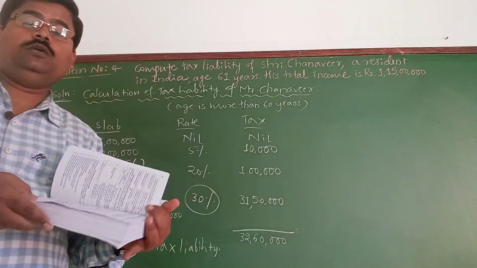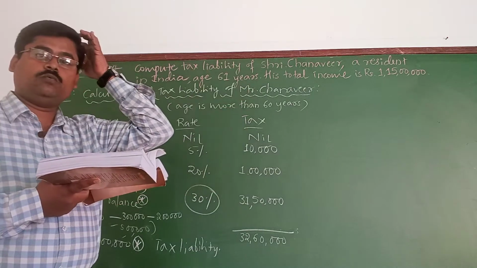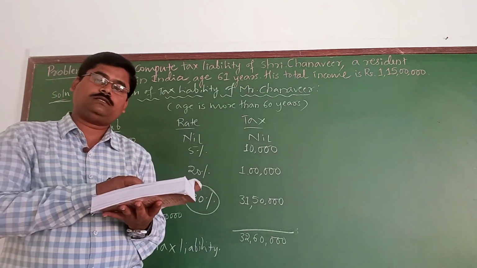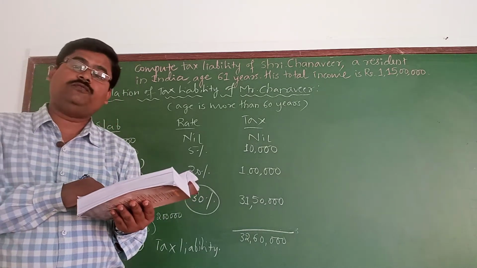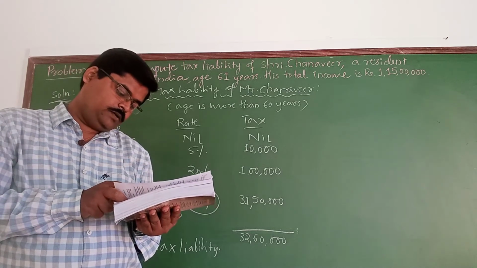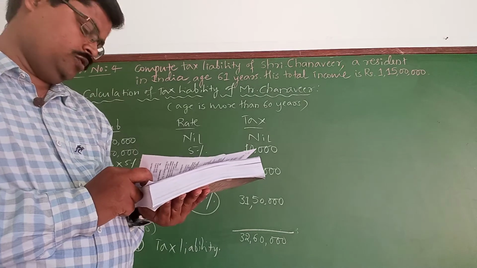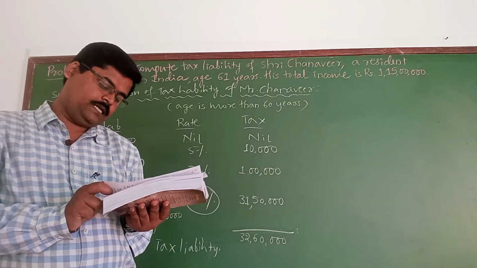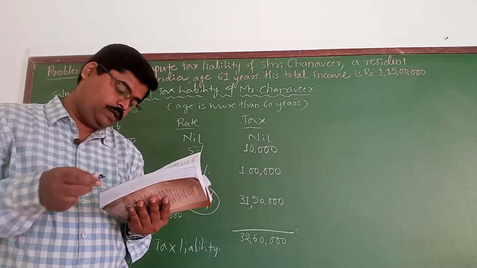So this one you have to go through. Now my total income is 1 crore 15 lakhs, and which surcharge will become applicable for me? The surcharge at the rate of 15% will become applicable to me. Why? Because the third one is rupees 1 crore up to rupees 2 crores. The surcharge rate is 15%. That becomes applicable to me.